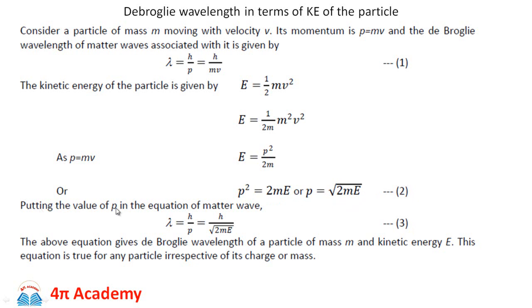Hence, putting the value of p in the equation of matter waves, we get lambda is equal to h upon p, which is h upon square root of twice m into E, where h is Planck's constant, m is the mass of the particle, and capital E is the kinetic energy of the particle. The above equation gives the de Broglie wavelength of a particle of mass m and kinetic energy E. This equation is true for any particle irrespective of its charge or mass. This is very important. This equation is independent of the charge of the particle.